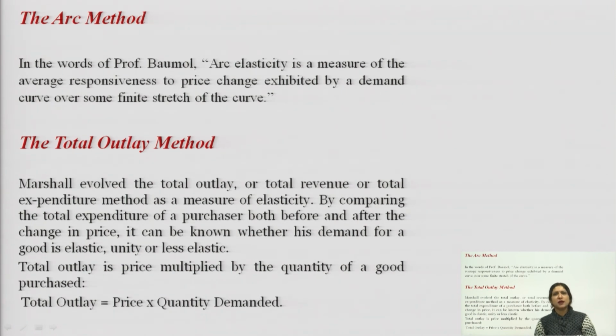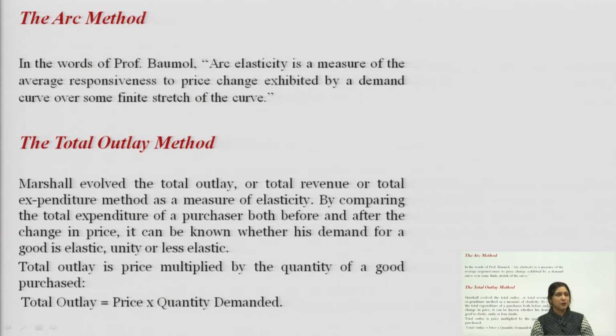This method helps a seller decide whether to increase the price or not, because whether total revenue will increase or decrease with a price change matters for their price decision. For calculating the total outlay, we multiply price by quantity.